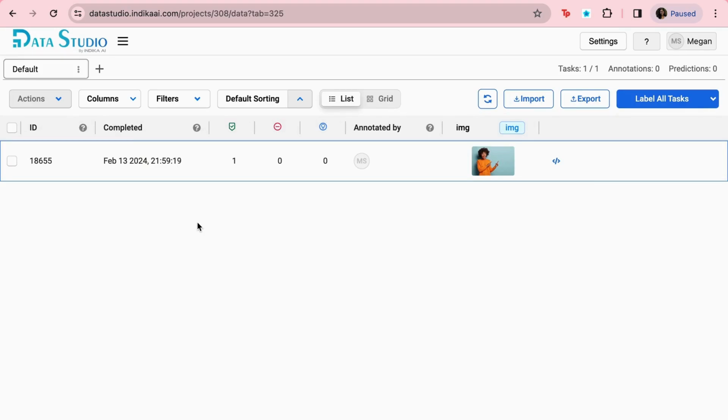Conclude by exporting your annotated dataset in industry standard formats such as JSON by clicking export here. This demonstrates the efficiency of DataStudio's Keypoint labeling template. It is designed to enhance your AI-driven projects, offering a streamlined and efficient approach to computer vision.